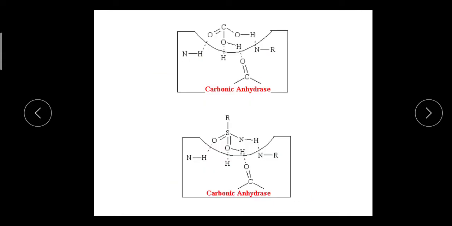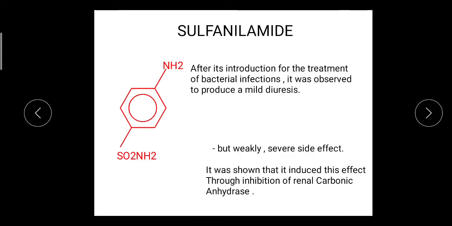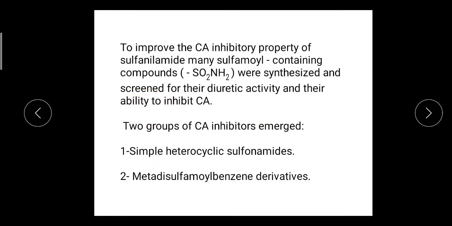Then the interaction of the enzyme with H2CO3 and with the carbonic anhydrase inhibitors. The carbonic anhydrase inhibitors are made up from the sulfonamides.